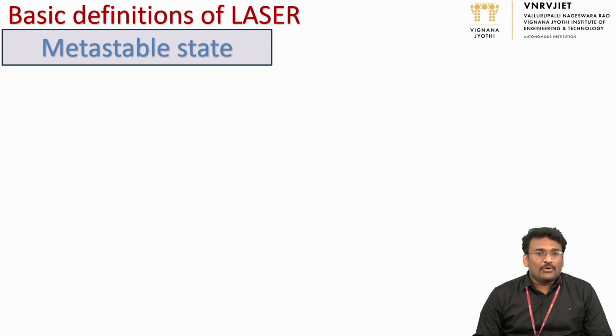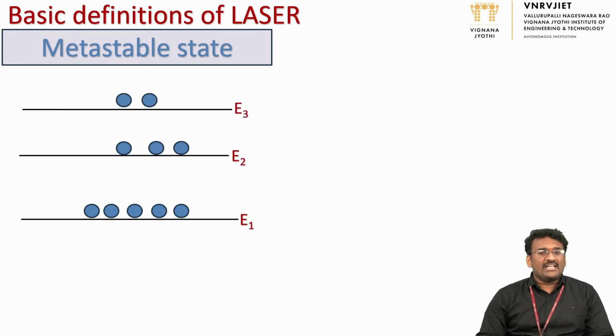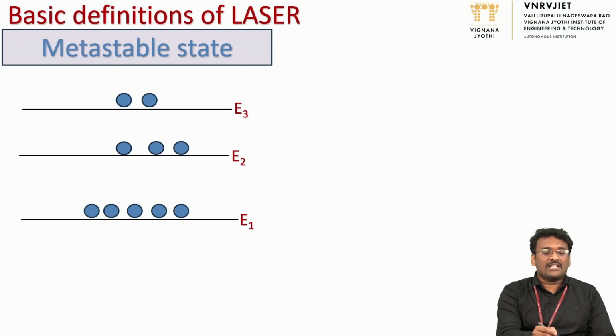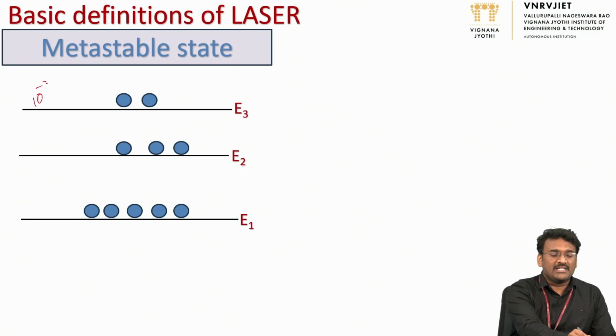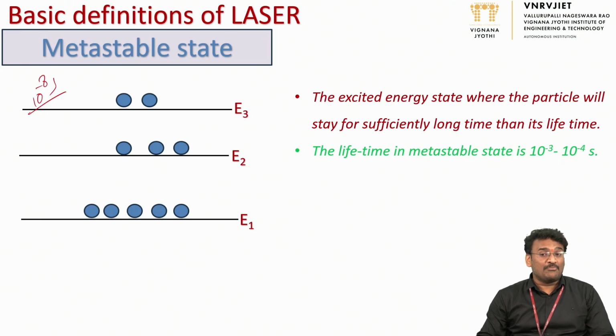Now we'll see another important one in lasers, that's the metastable state. If I consider three energy states, let them be E1, E2, E3, E1 is the ground state and E2, E3 are excited states. As per our previous discussion, the time for particles to stay in excited states is 10 power minus 8 seconds, taken as the lifetime of the particle. But in some cases, in a few energy states, the particles stay for a sufficiently long time, more than 10 power minus 8 seconds.